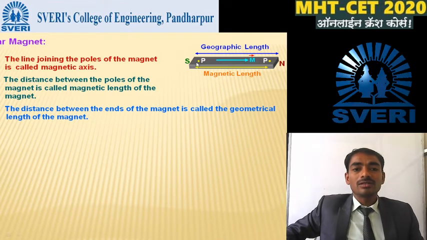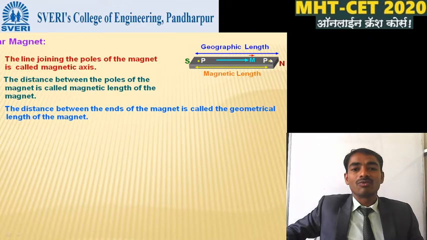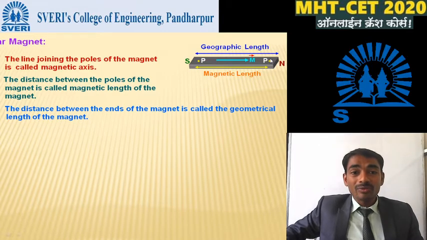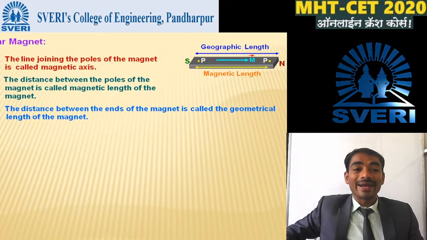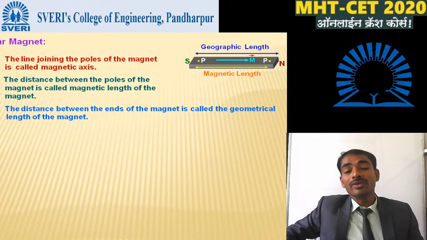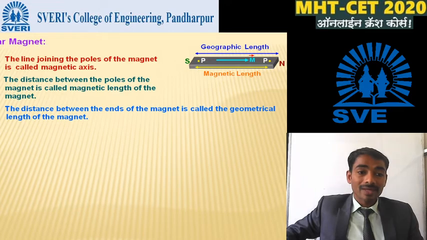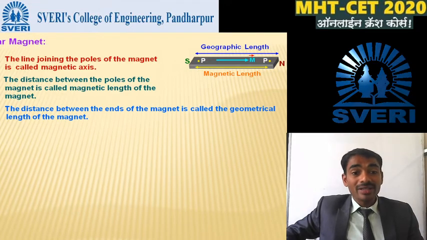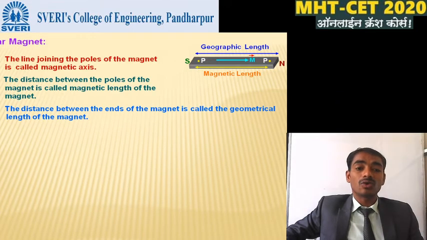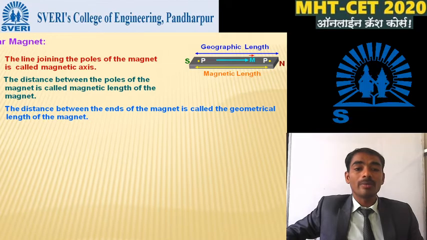Okay, see here, this is the first pole and this is the second pole. The length between these two poles, we can say this length is the magnetic length of the magnet. Again, the distance between the ends of the magnet is called the geometric length of the magnet.